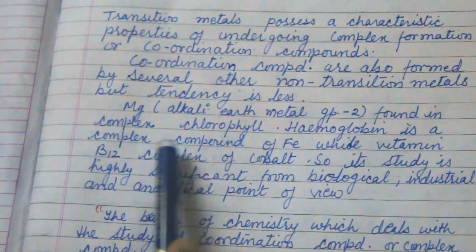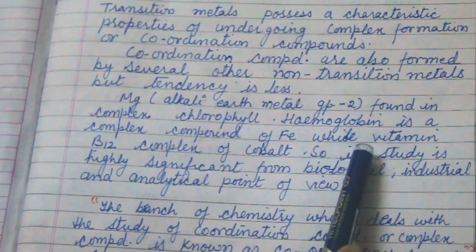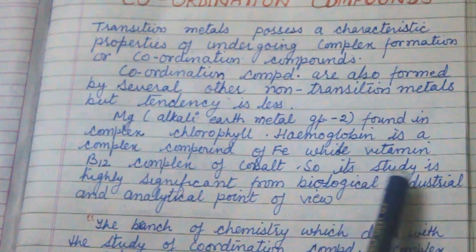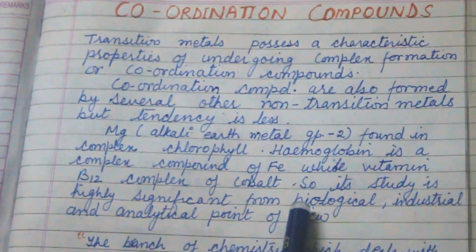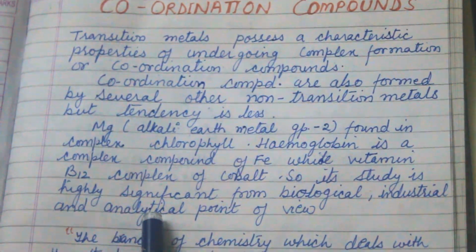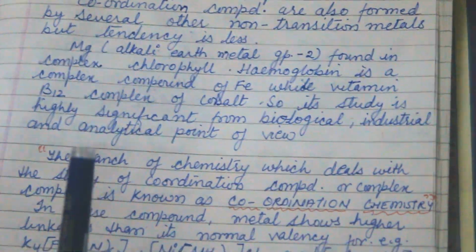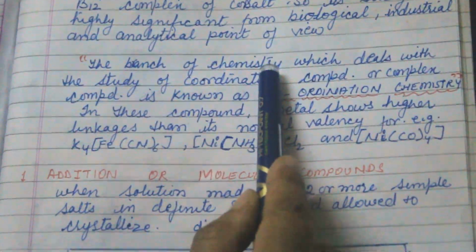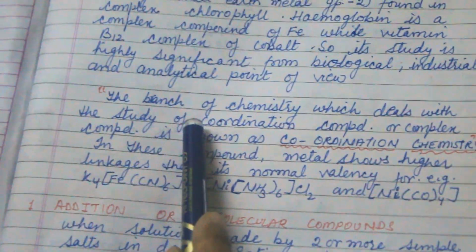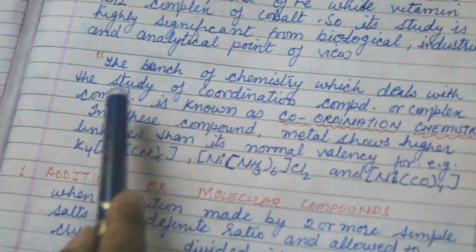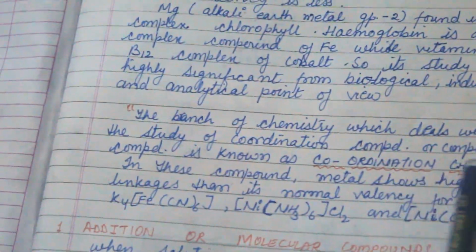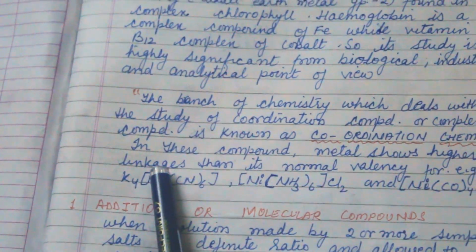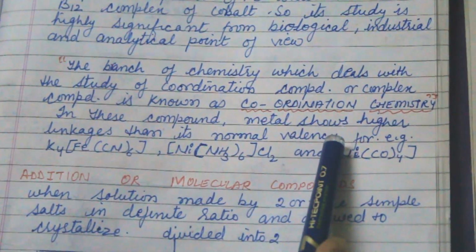Magnesium is alkali earth metal of group 2 found in complex of chlorophyll. Hemoglobin is a complex compound of iron, while vitamin B12 is a complex of cobalt. So its study is highly significant from biological, industrial and analytical point of view. The definition of coordination chemistry is the branch of chemistry which deals with the study of coordination compound or complex compound. In this compound, metal shows higher linkage than its normal valency.